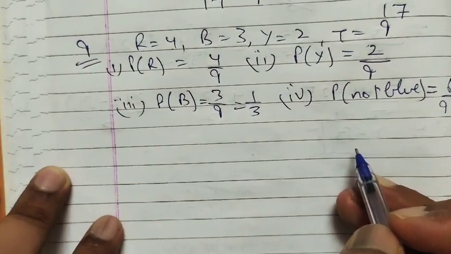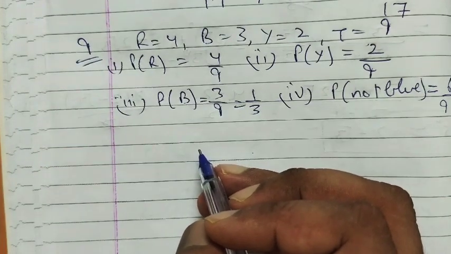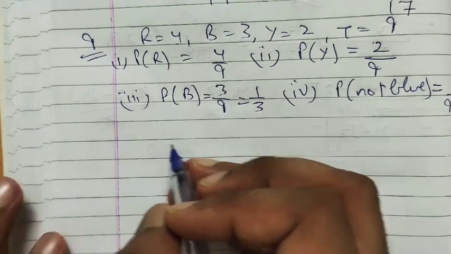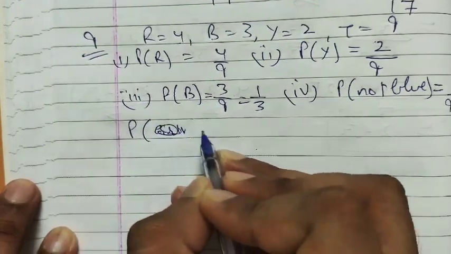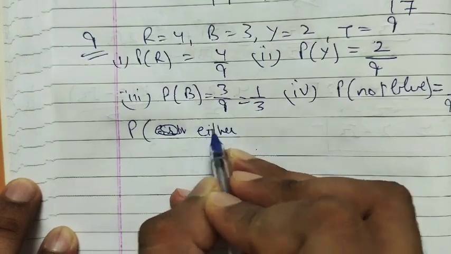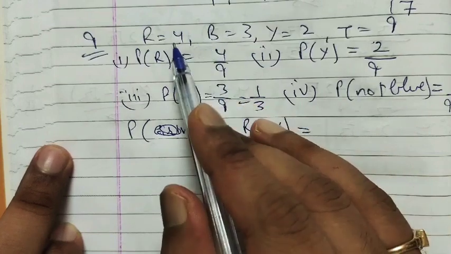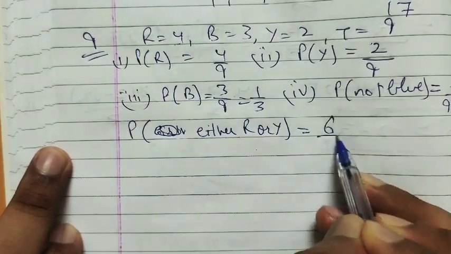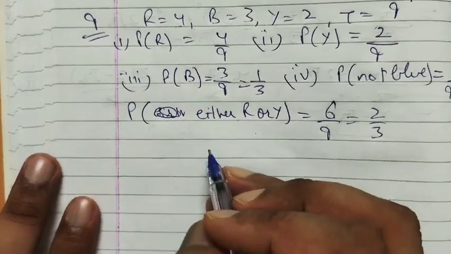Next, probability of either red or yellow. Red are 4, yellow are 2, so 6 upon 9, which is 2 upon 3. So this is the answer.